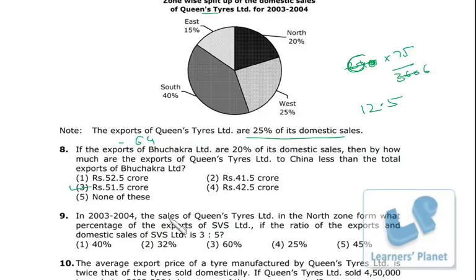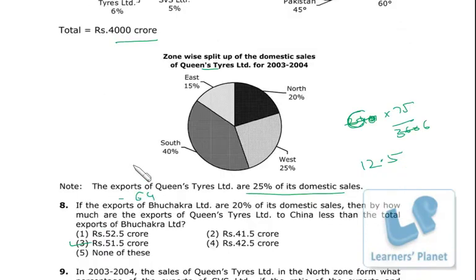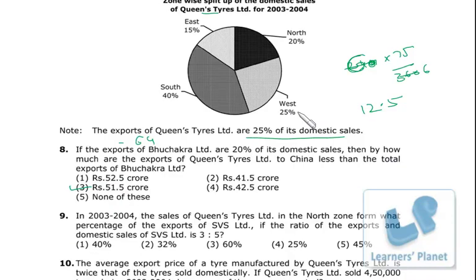In 2003-4, the sales of Queen's Tires Limited in North Zone. Queen's Tires we have already calculated as 240 crore domestic sale, and North Zone is 20% of domestic sale, so 20% of 240 is 48 crore.